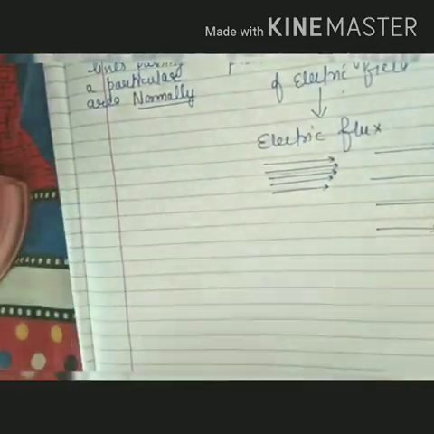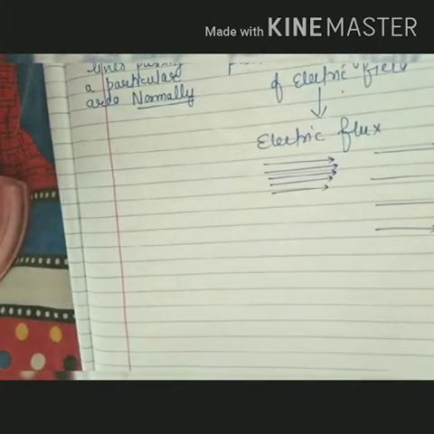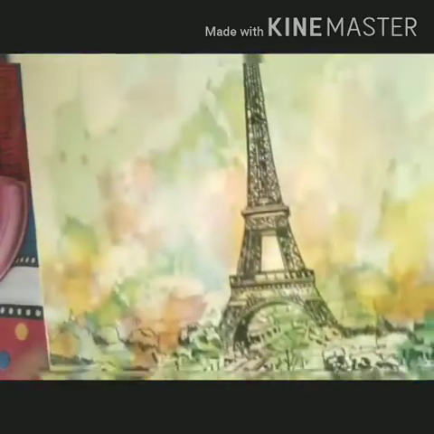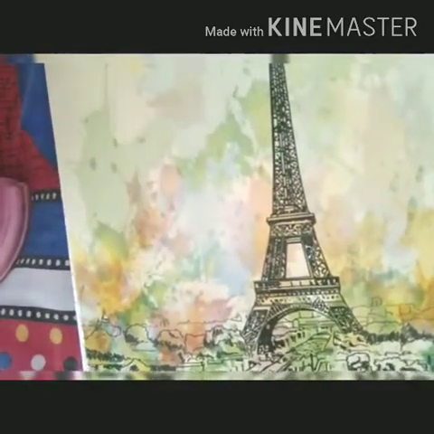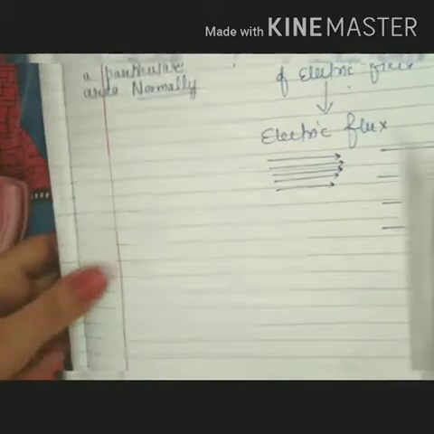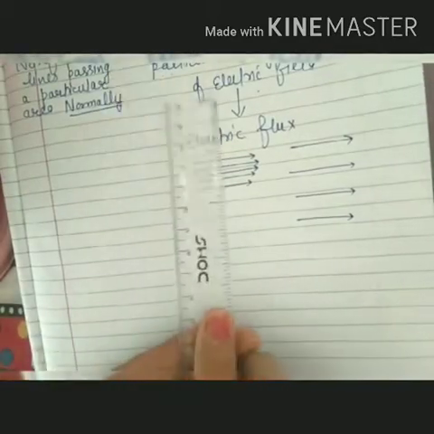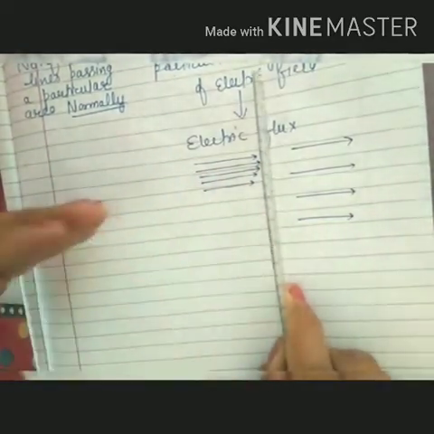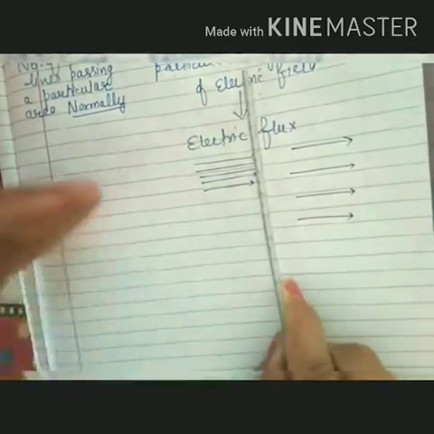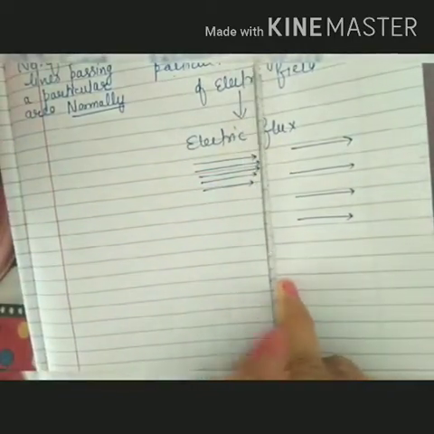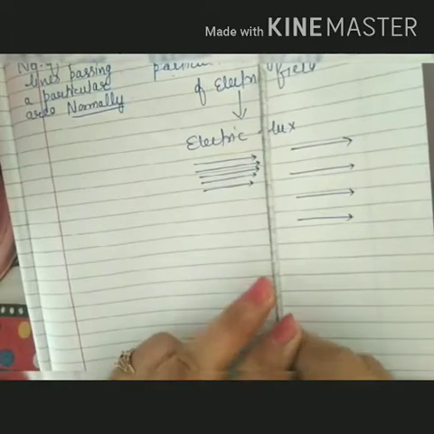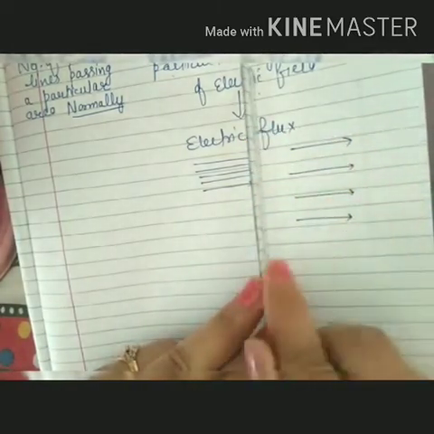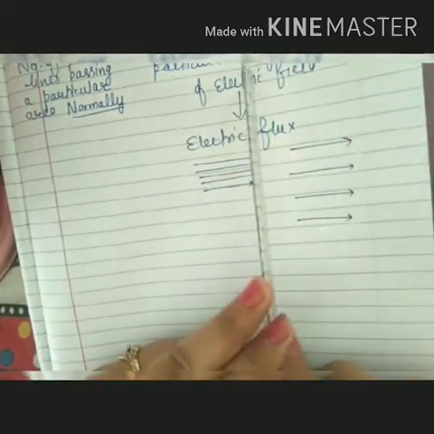If I take an example, I have this surface, this area. If I keep this scale in a region perpendicular to the field lines which are crossing or piercing the scale, then what will happen? By placing the scale normally to the field lines, the maximum number of field lines will cross the surface.